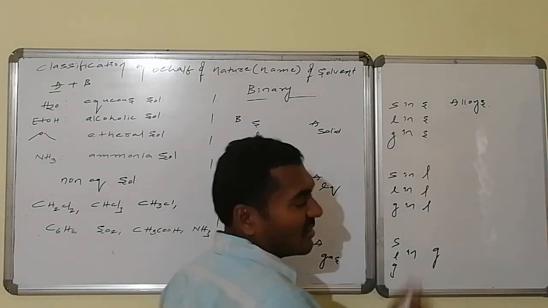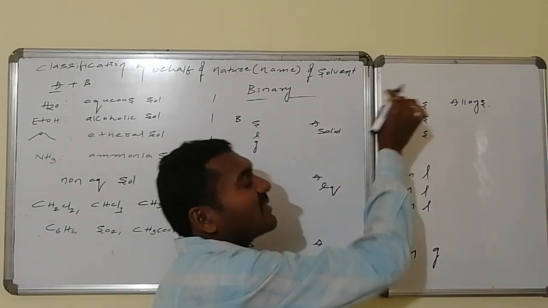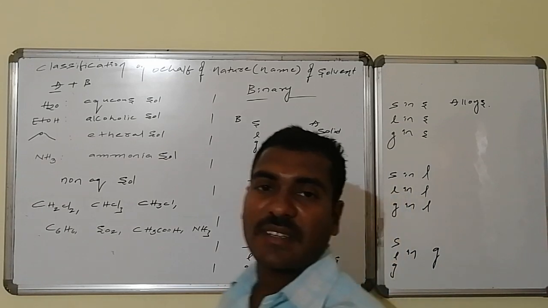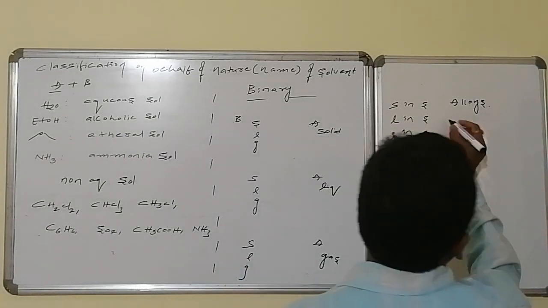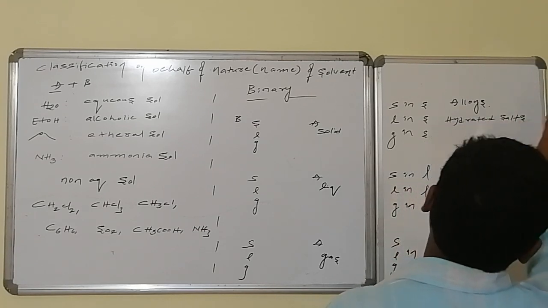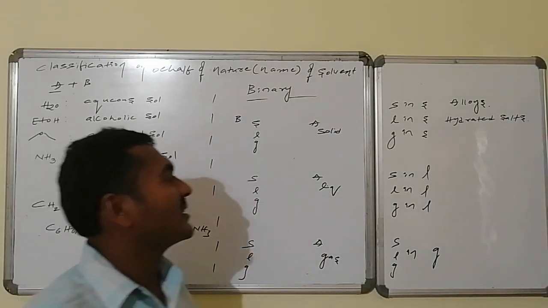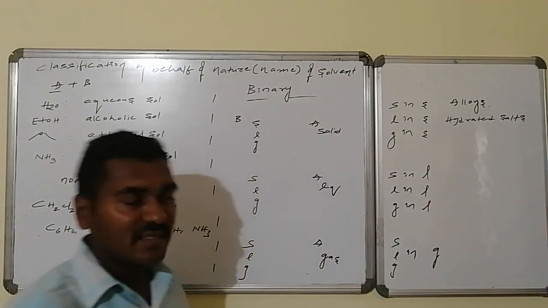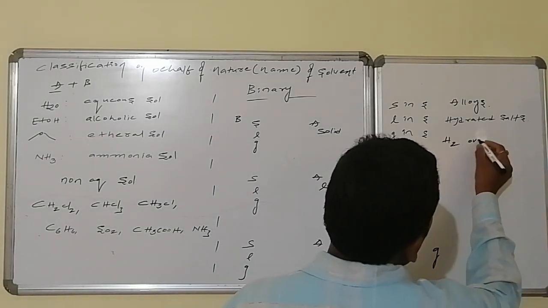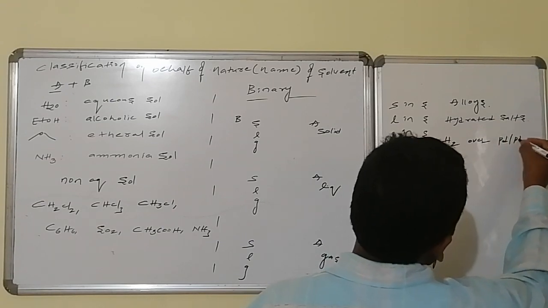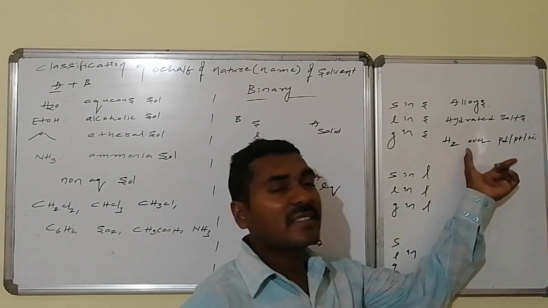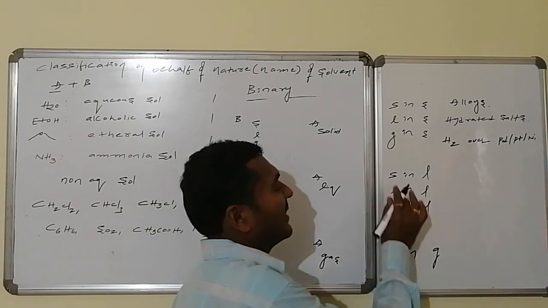This is liquid in solid. Liquid is the minor component and it is present in the solid, which is the major component, and all of these solutions are known as solid solutions once again. Liquid in solid, that is hydrated salts. Hydrated salts are the best examples for liquid present in solid in physical state. Similarly, gas in solid. Yes, gas is present over the solid, that is hydrogen over palladium or platinum or nickel catalyst. These are all examples for gas in solid. This is used as a catalyst in heterogeneous catalysis reactions.